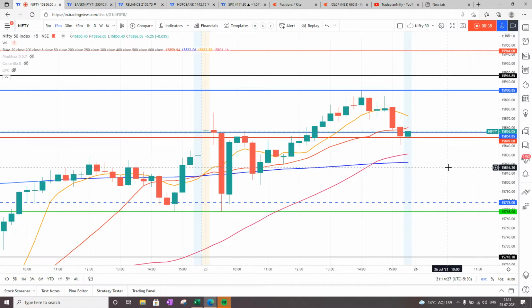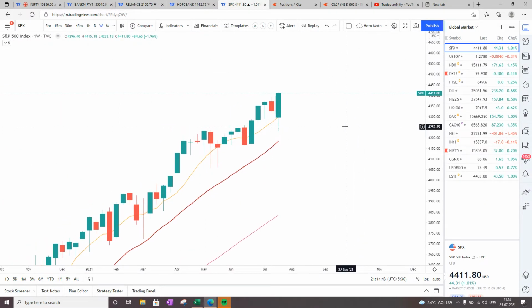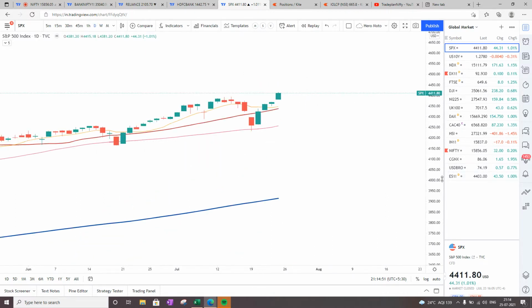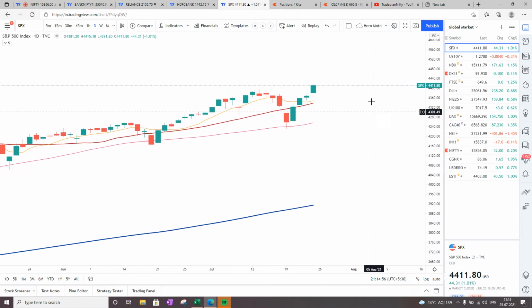A lot depends on how the Reliance results are going to play out, which will define the movement of the Nifty in the coming week. But before we get into detail of that, let's have a look at critical elements of our market. So when we look at the global market, we see that the S&P 500 on a weekly basis has shown a very strong week, and it is definitely an uptrend. And on the daily chart also, we don't see any sign of weakness on the S&P 500. So definitely, this is looking like a very good sign.